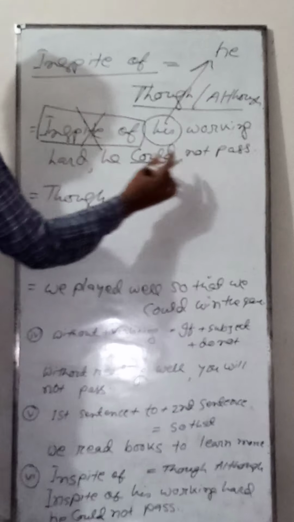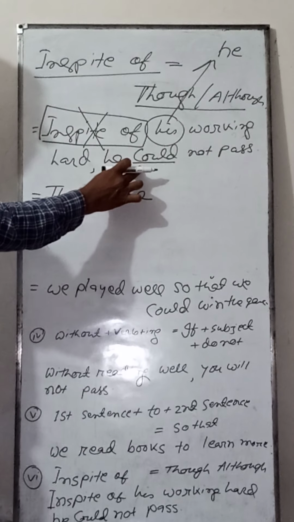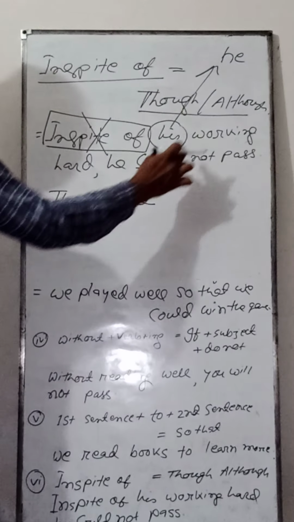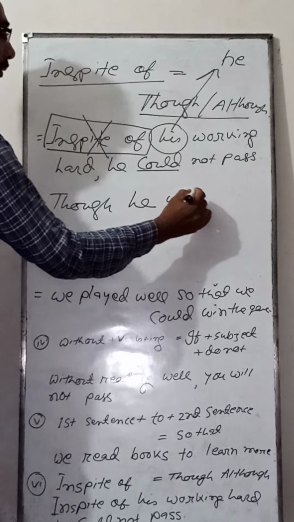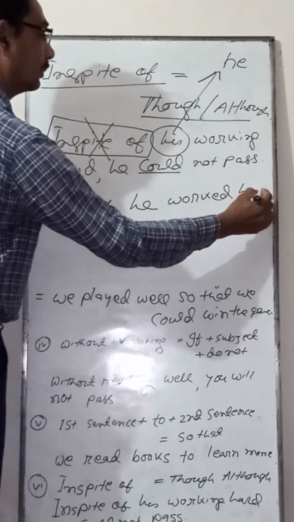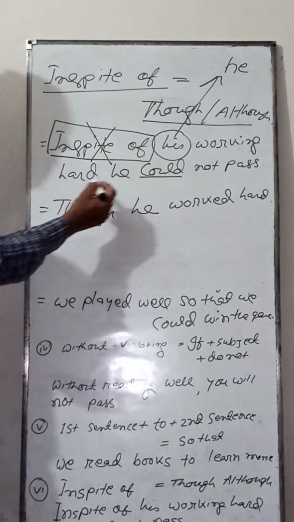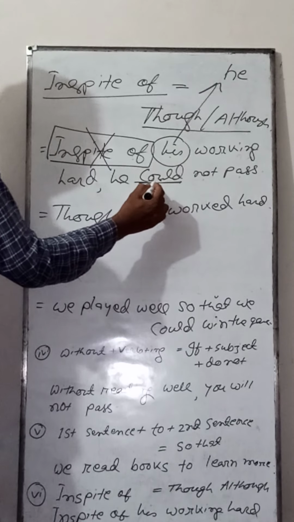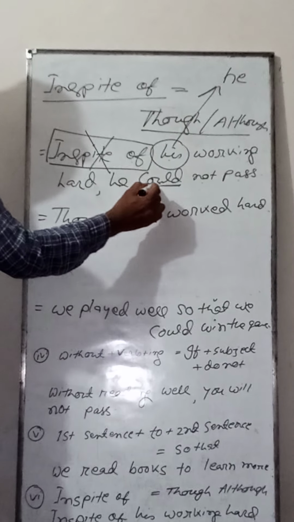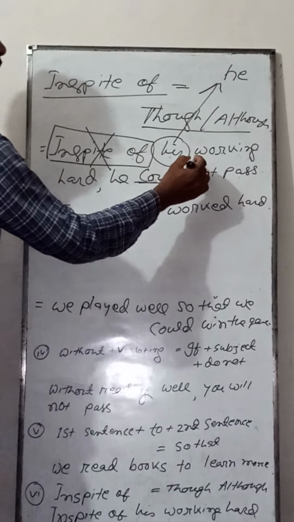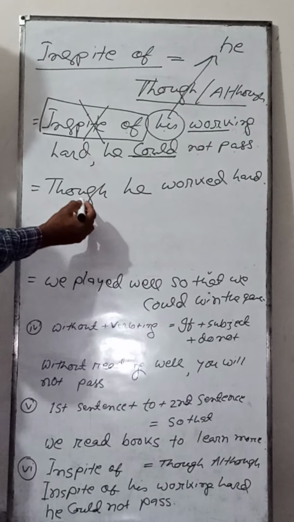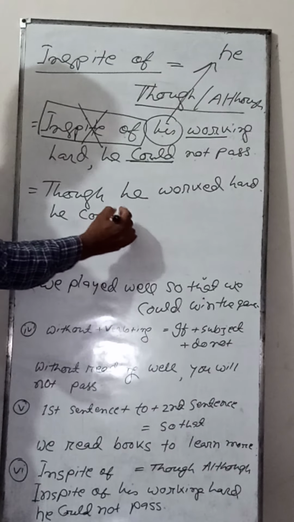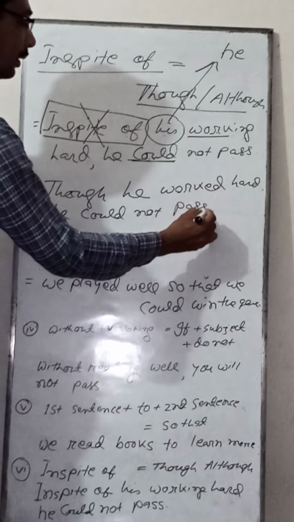Here you see could. This sentence is past form, so you have to write this verb in past form also. Though he worked hard. I am repeating again. You see, in spite of his working hard, he could not pass. Could is the past form of can. So you have to write the past form of this verb. So I have written, though he worked hard, he could not pass.